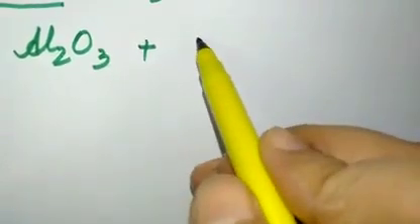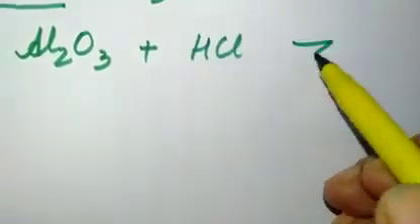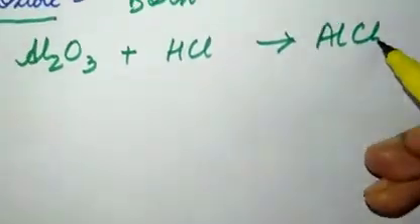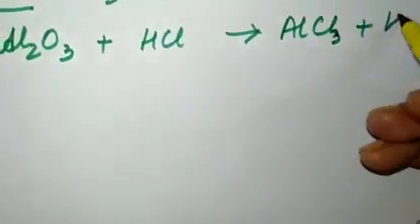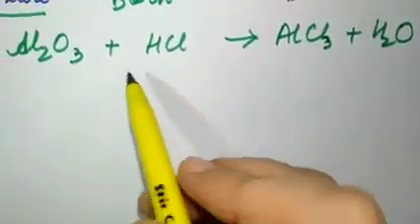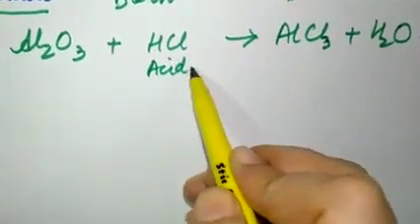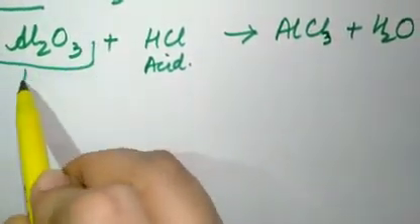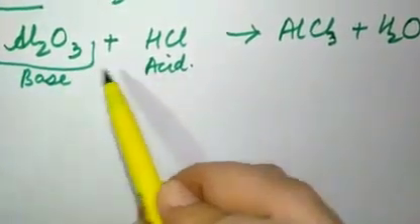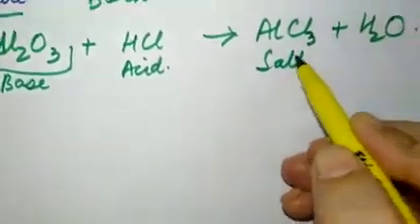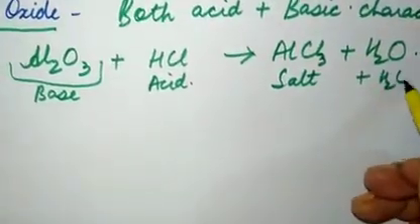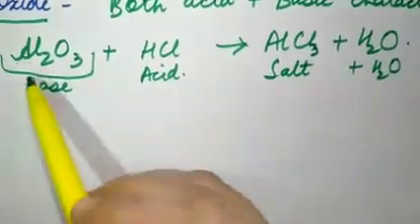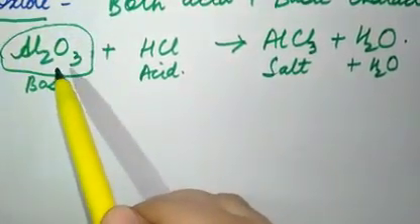Suppose aluminium oxide is reacted with HCl, then it forms AlCl3, aluminium chloride, plus water. Now here in this reaction, HCl is the acid, and aluminium oxide is behaving as a base. So acid plus base gives you salt plus water, and this is your neutralization reaction. So here aluminium oxide is behaving as a base.